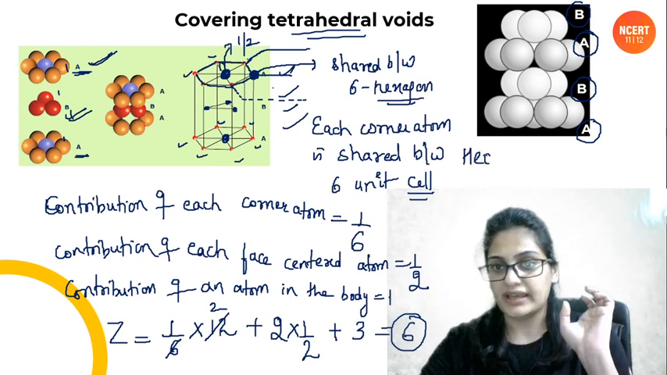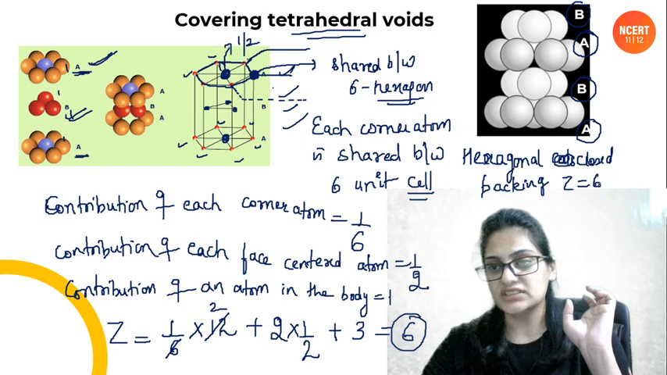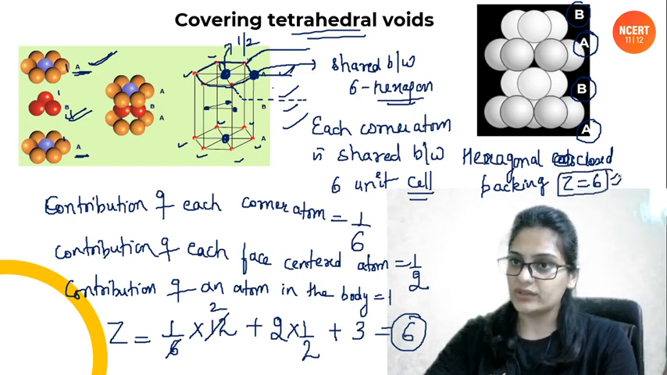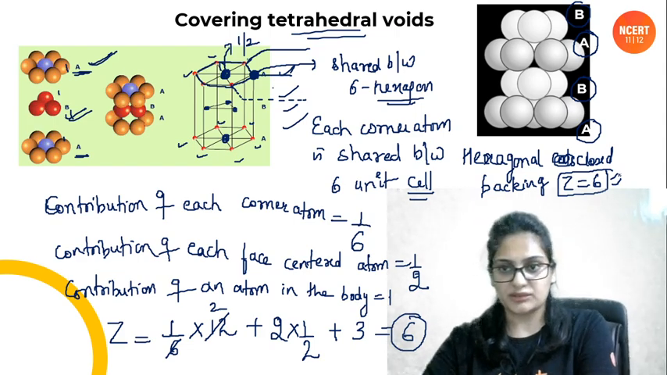So it is called hexagonal closed packing. Hexagonal closed packing. Very important. And effective number of atoms in this packing are how much? They are 6. Z will be 6. Coordination number I already told you, it will be 12. So that's it people that we have to do for hexagonal closed packing.